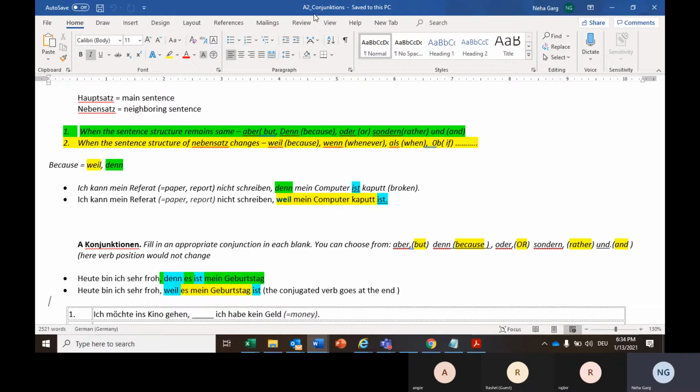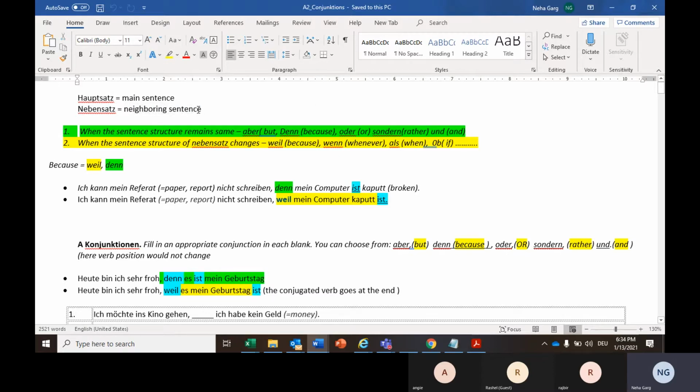So conjunctions, we say in German Konjunktionen. I'm repeating the word Konjunktionen. Das bedeutet conjunctions, the connectors basically which connect two sentences. So we can have two sentences, a main sentence and a neighboring sentence. Main sentence heißt Hauptsatz, Haupt und Satz. And then Nebensatz, that means neighboring sentence.